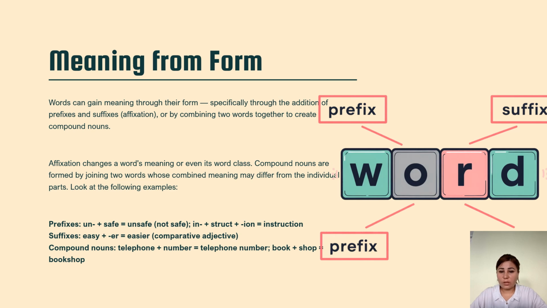We take two words and we join them, and a new word will be formed. For example, bookshop, cafeteria, handbook are such examples.